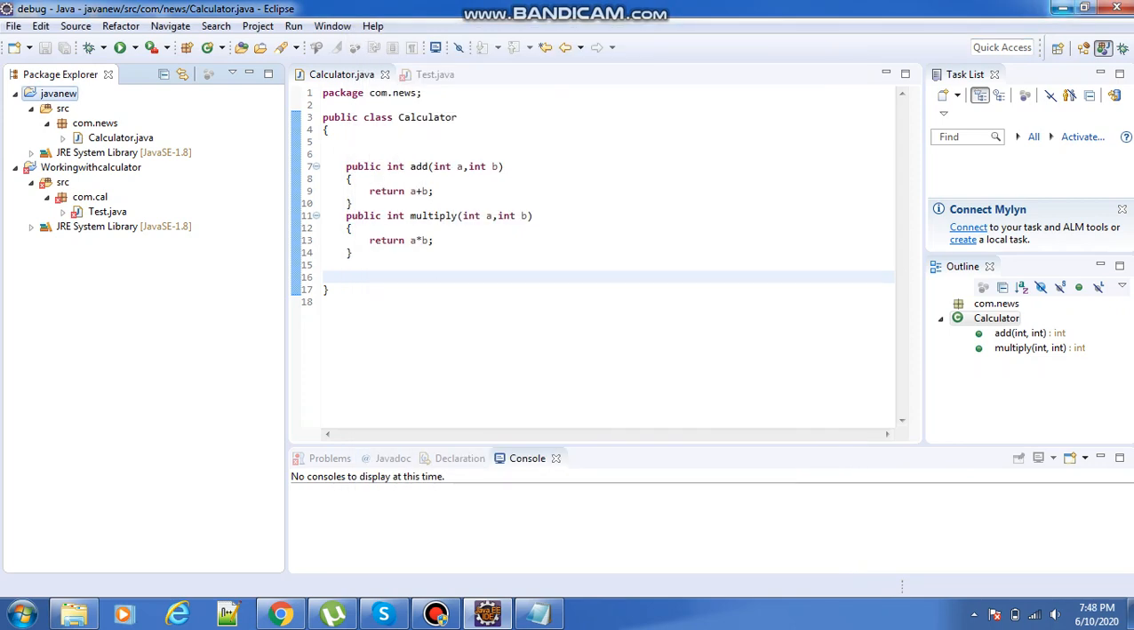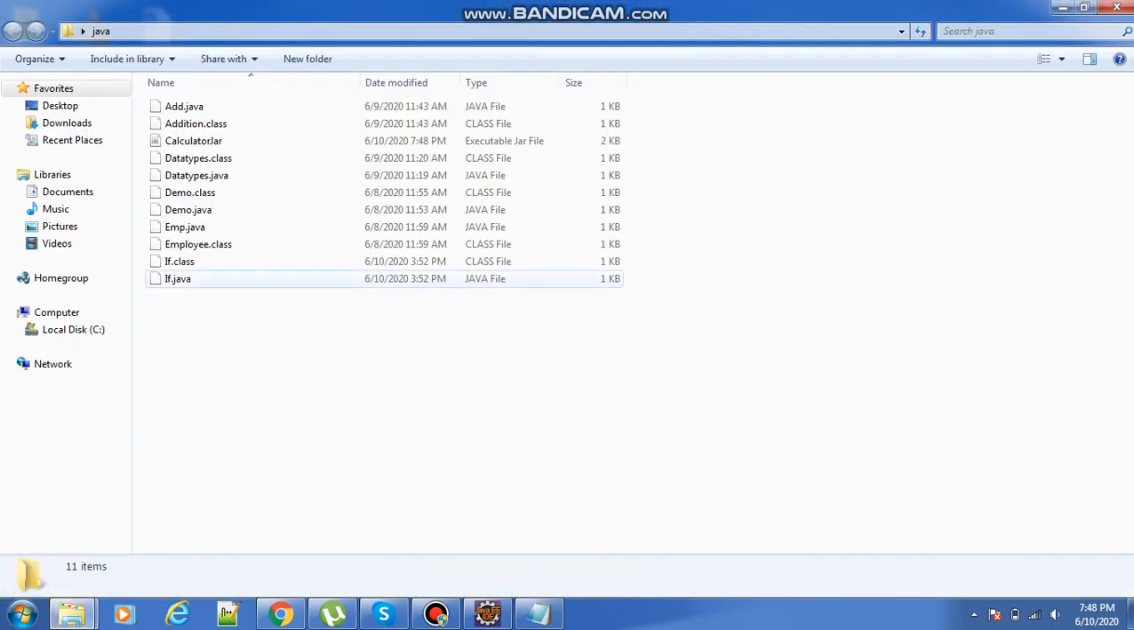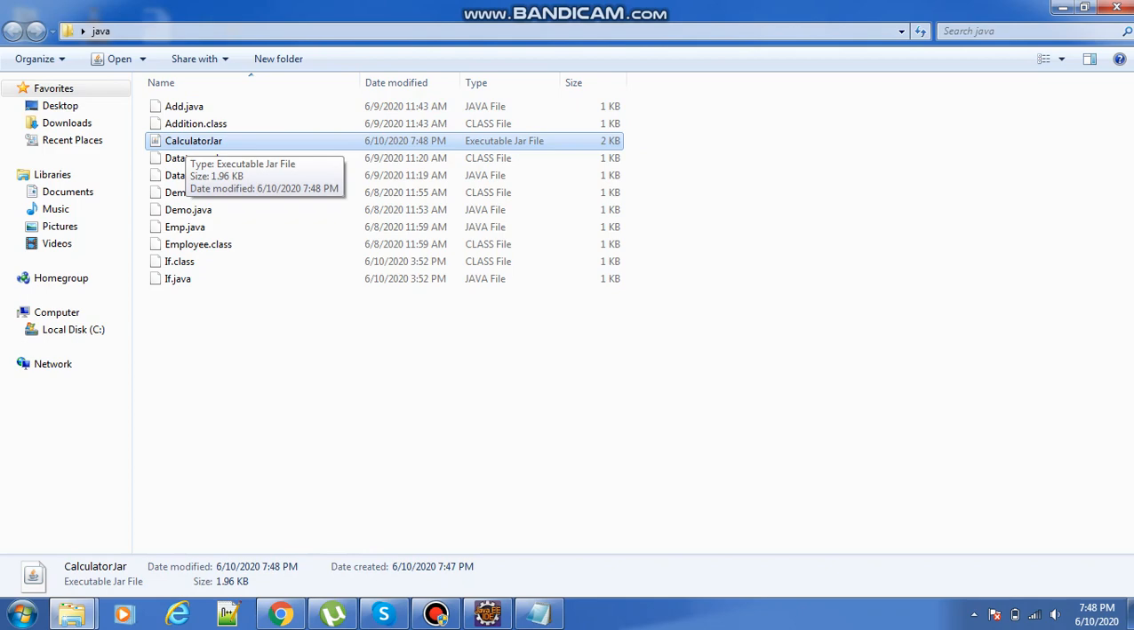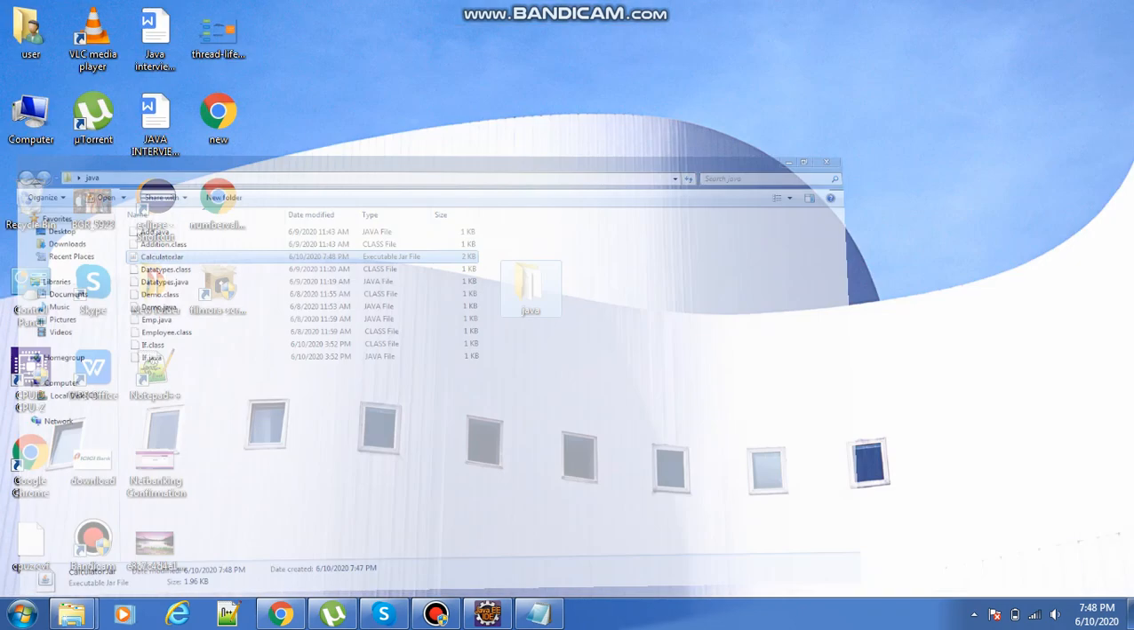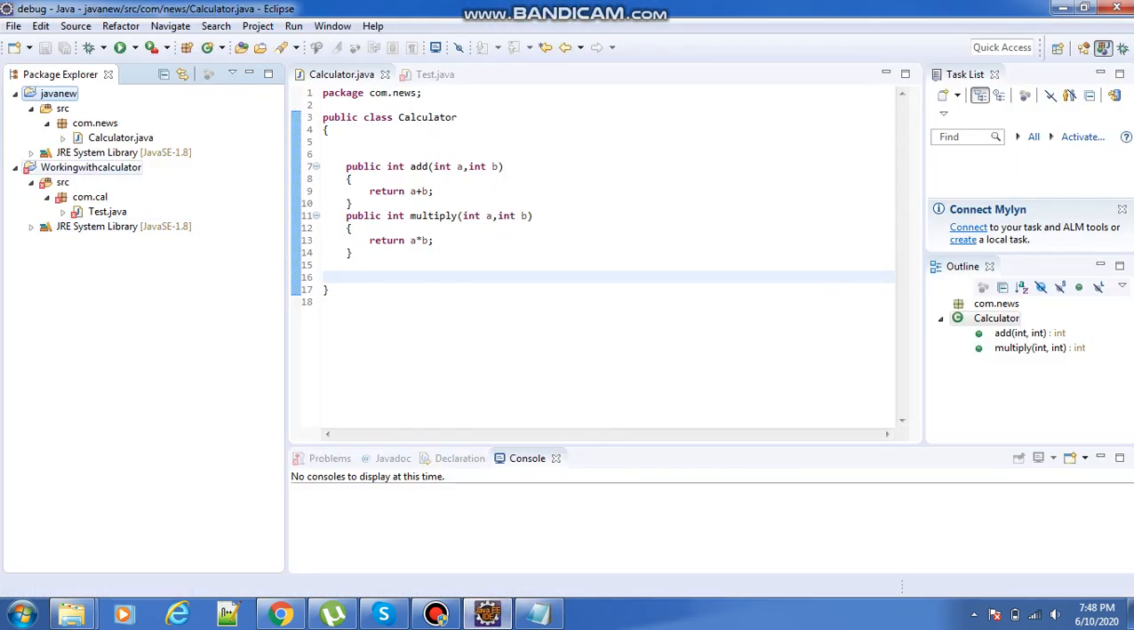Now we can go and check it on the desktop. I already have my folder named Java. See here, the executable jar file. What is my jar file name? Calculator jar. So now my jar file is created here. Now I want to work with this jar file in the working with calculator project. So how to import the jar file?